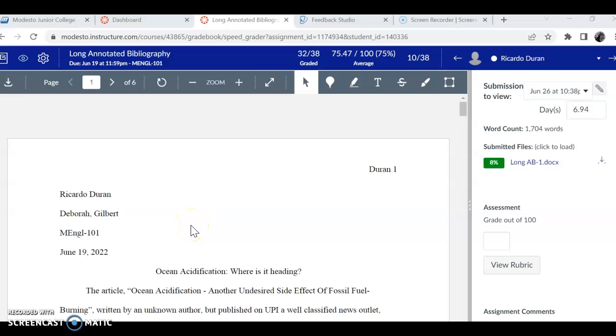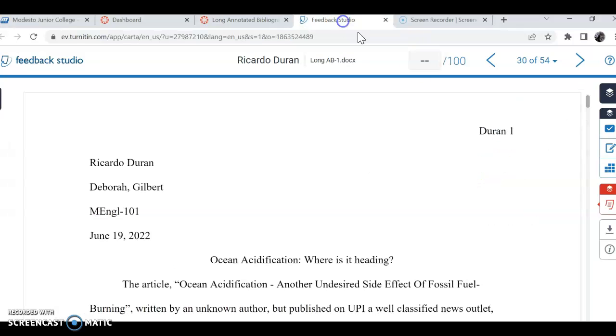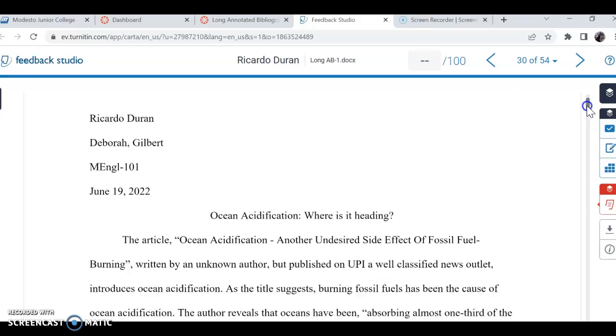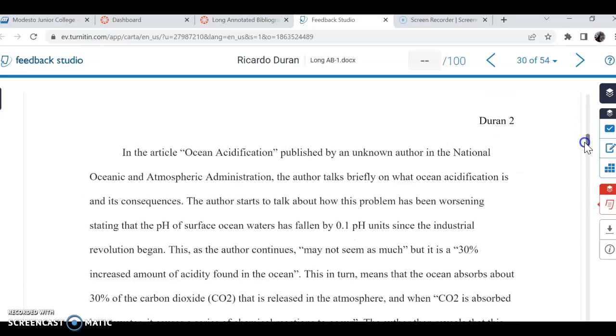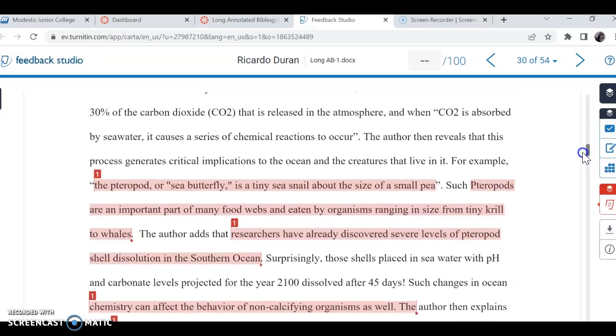Hey Ricardo, there's still plagiarism here and I'm going to show it to you. If you click on this 8%, then you get this report. And if you scroll down, everything that's flagged is matched to something that's previously published. And so like this first one, that's fine. That's in quotation marks.